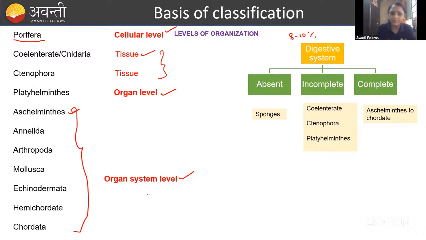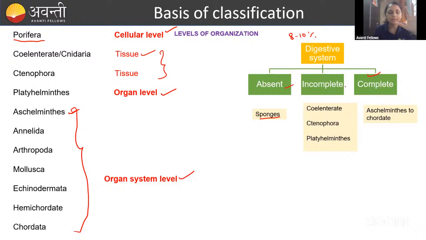The organ system level is from Aschelminthes to Chordata. I think you understood this. Now let us go to the digestive system. There are three types: absent, incomplete, and complete. Complete means what? Can anyone tell me what you mean by complete?